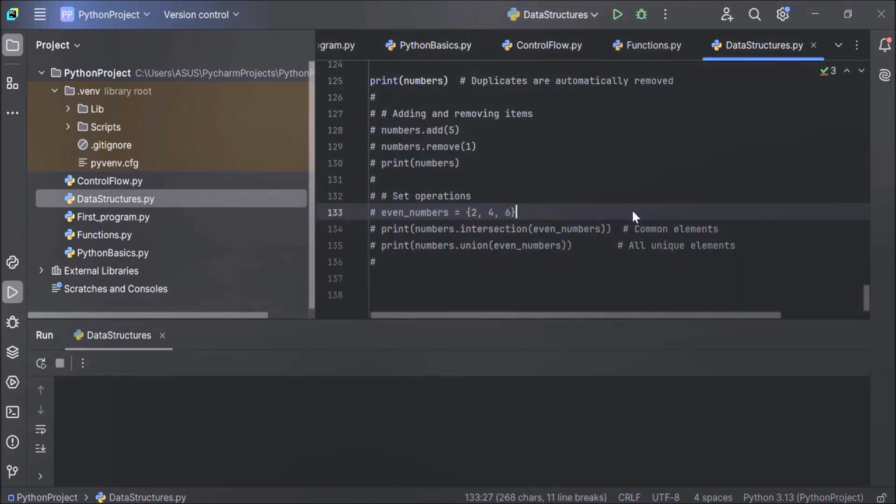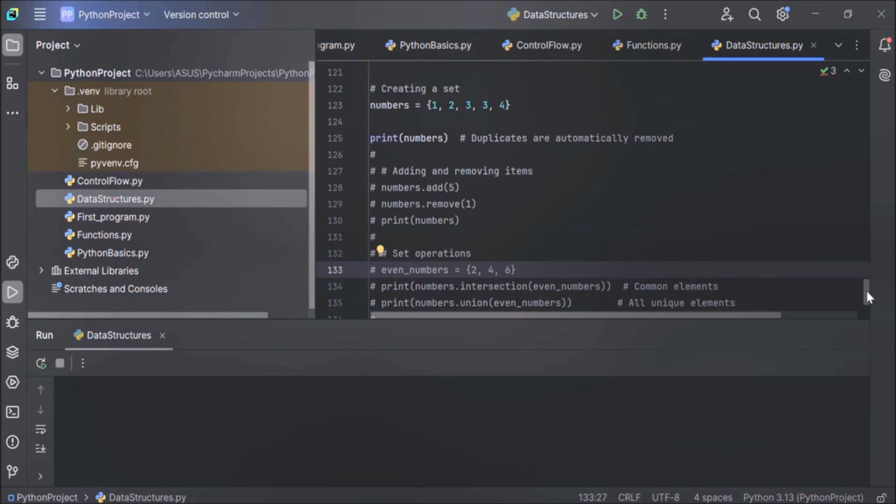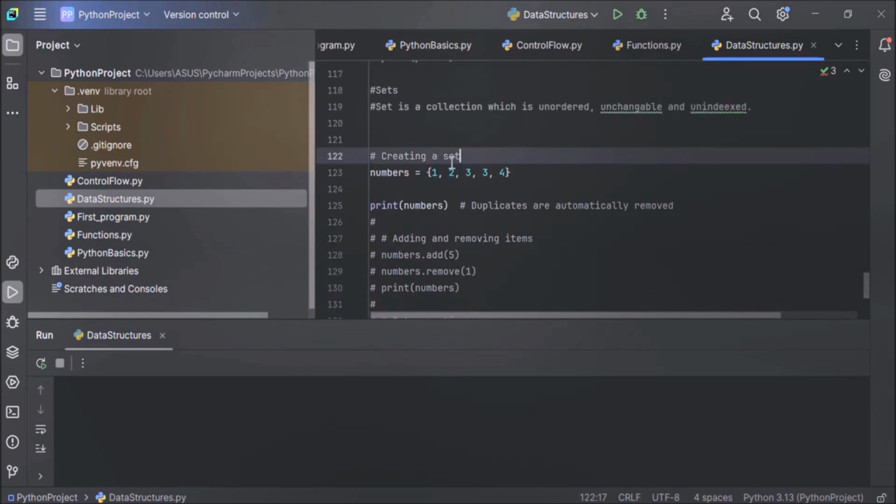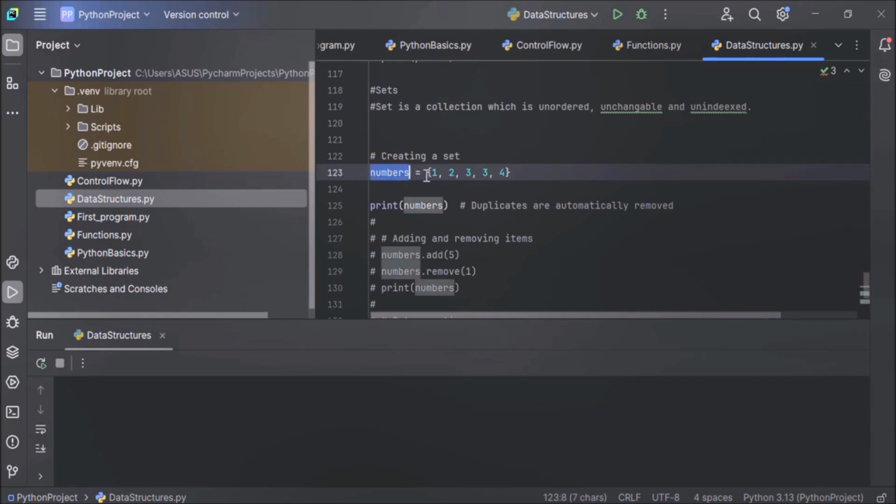Let me comment out this code section. We'll start with how to create a set. Here we are creating a set using curly brackets. Sets are created using curly braces: the name of the set, an equal sign, and within curly braces all the set items. 1, 2, 3, 3, and 4.